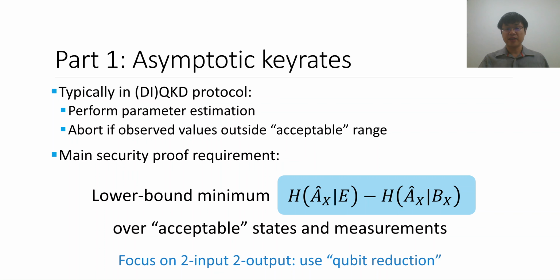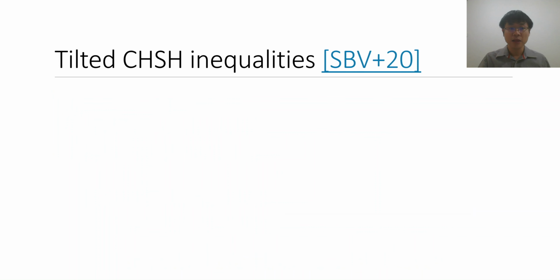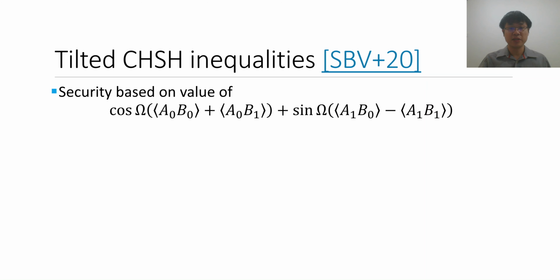In that case, there's a sort of qubit reduction in the security analysis, in the sense that more or less it suffices to consider classical mixtures of qubit systems when performing the security proof. Although I won't dwell too much on the details here, essentially it suffices to consider qubit systems, which simplifies matters a lot. And so in the first work I'm presenting today, we consider a generalized form of the CHSH inequality, which is shown on the screen here.